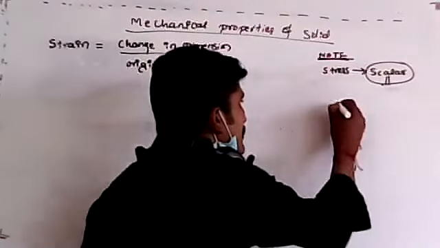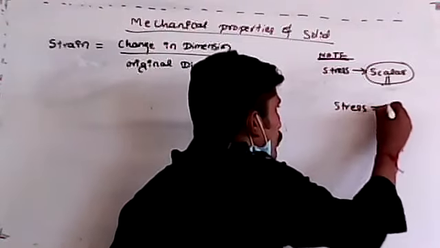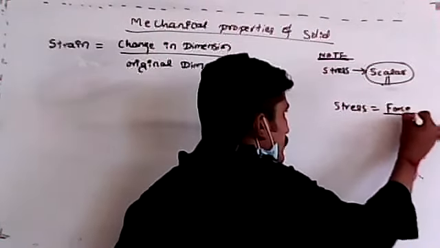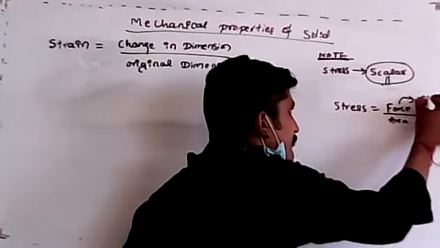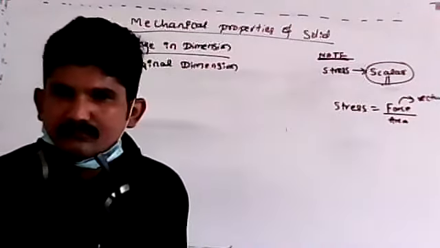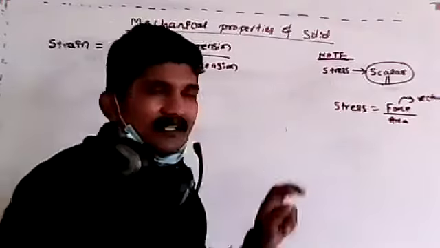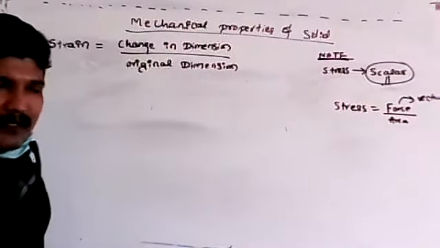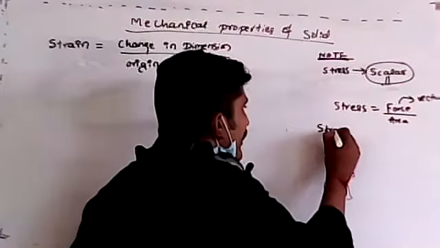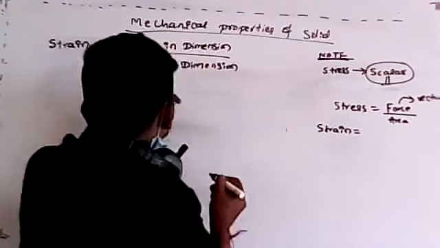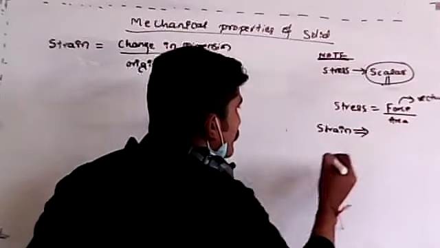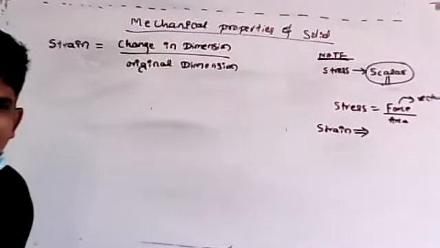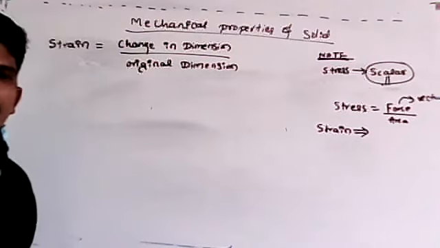But remember, stress is equal to restoring force divided by area. Force is a vector, yes, correct. But stress is a scalar quantity, remember. Strain is nothing but change in dimension to the original dimension. What is the SI unit for this strain?